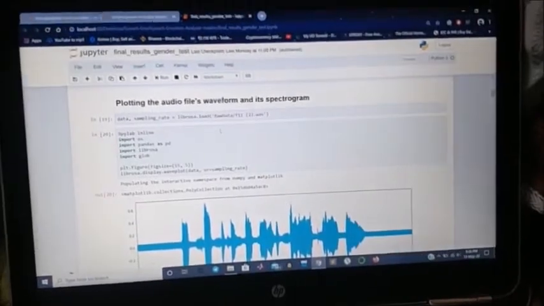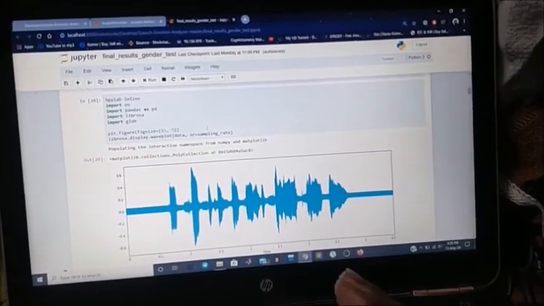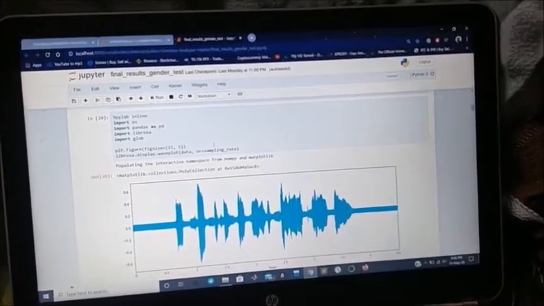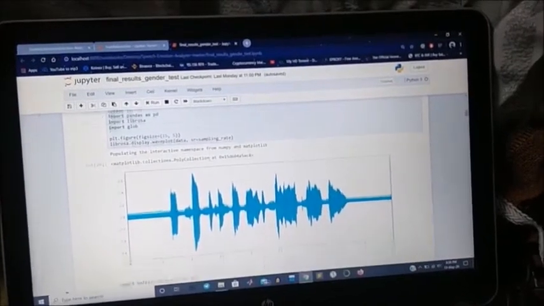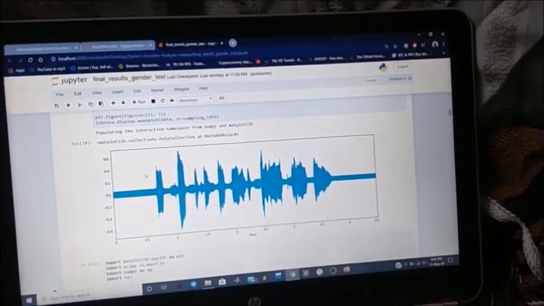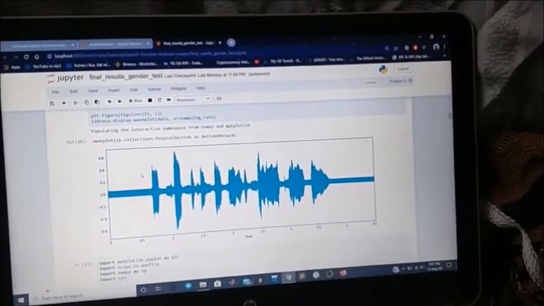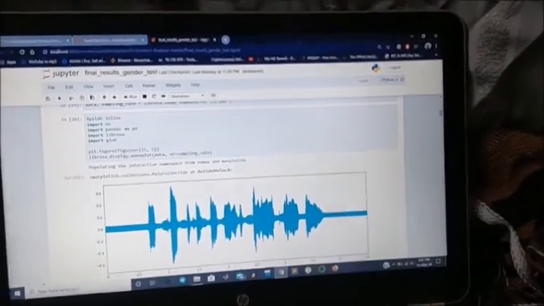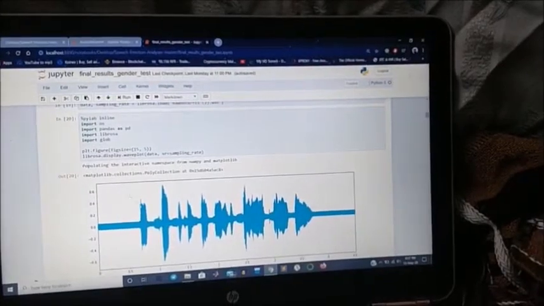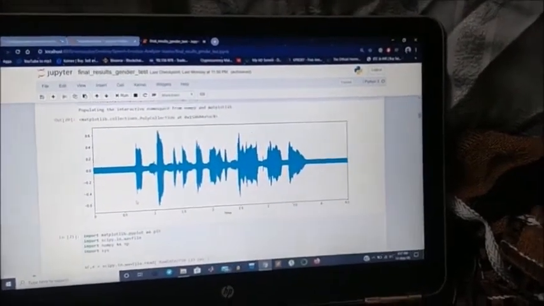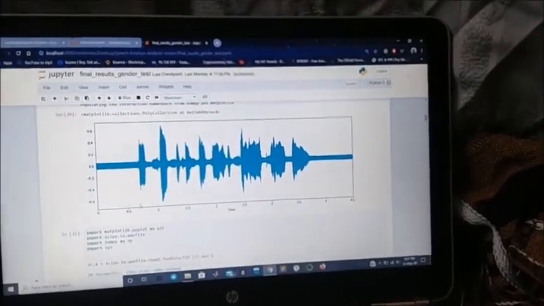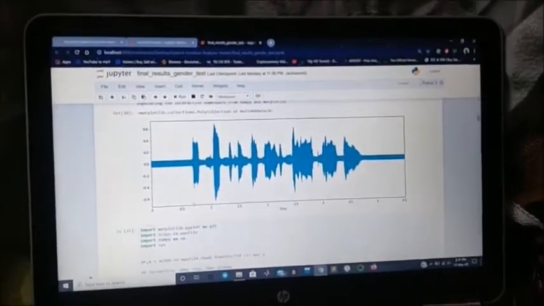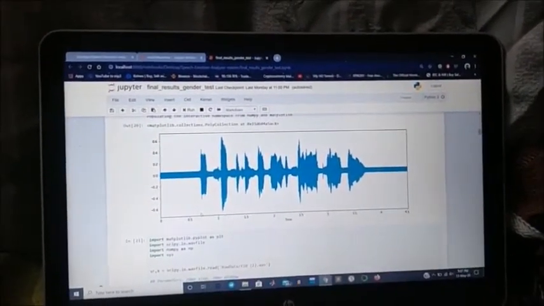We have also plotted the waveform and the spectrogram based on the data set in the raw data folder. This is the waveform for one particular audio file, where the sampling data has been selected and plotted based on the decibels and the voice of the actor who produced the audio.